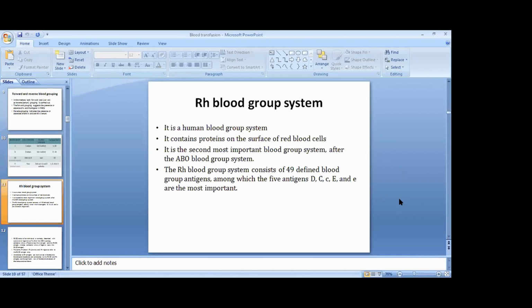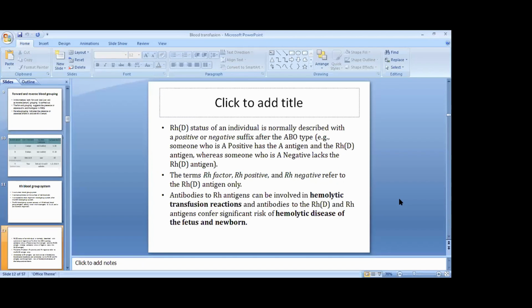Next comes Rh blood group system. It is a human blood group system where it contains proteins on the surface of red blood cells. It is the second most important blood group system after ABO grouping. The Rh blood group system consists of 49 different blood group antigens, among which 5 antigens D, C, c, E and small e are the most important.